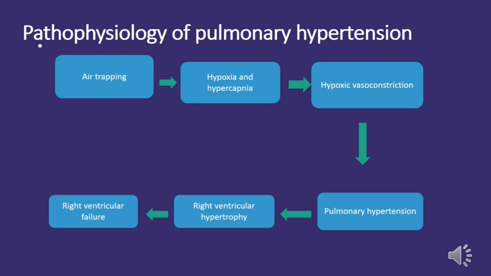The heart has to work harder to pump blood through the narrowed vessels. The increased workload on the right side of the heart causes hypertrophy of the right ventricle. Over time, right ventricular hypertrophy can progress to right ventricular failure.